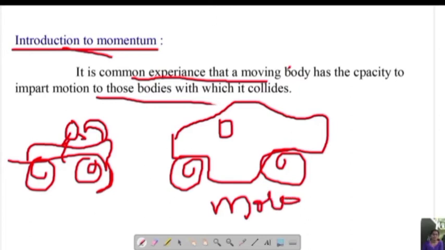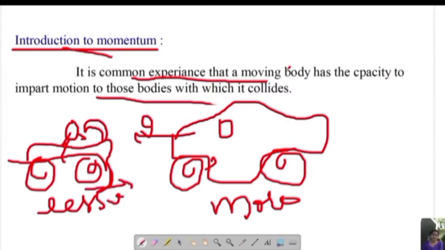And the bike, comparatively to the car, has less mass. The car is coming with a certain velocity v, and the bike is coming with a certain velocity v.